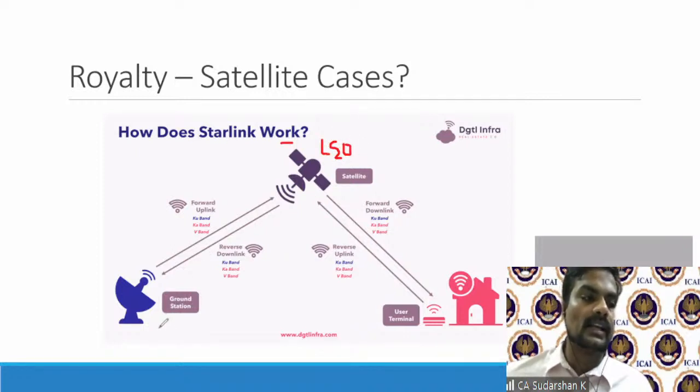And Starlink Netherlands will have a ground station. And this is Zomato, or you and me, which will be our house or office in India.